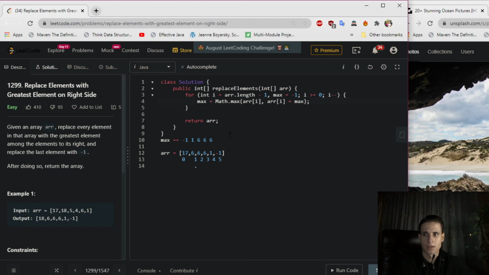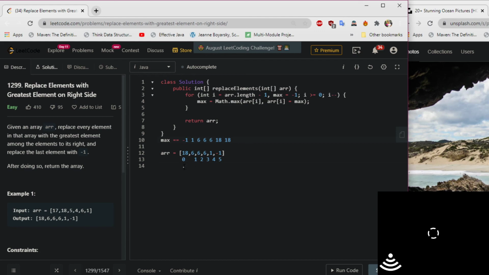And maximum is equal to 18, right, is equal to 18. Then we decrement I by 1 as well, and we have right here 17, or just at I we got 18 right here, and here we got 18 as well. That's it. That's the whole problem.